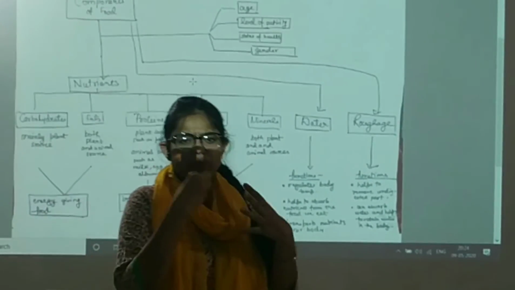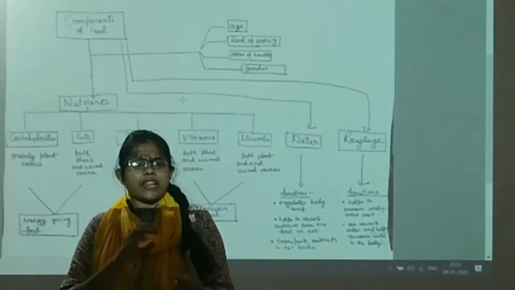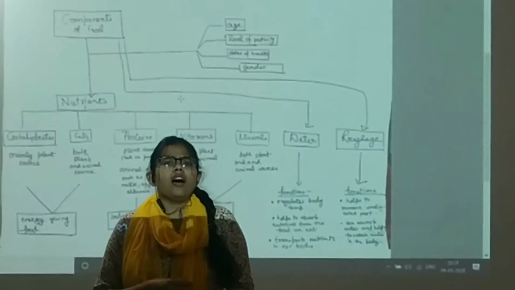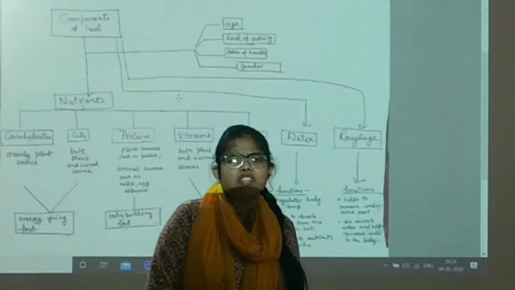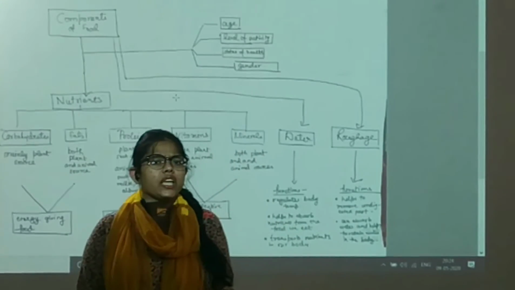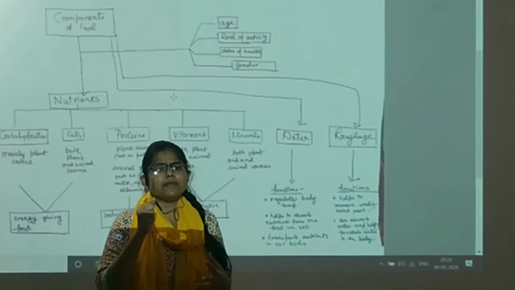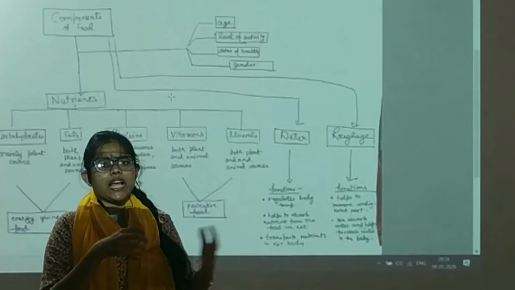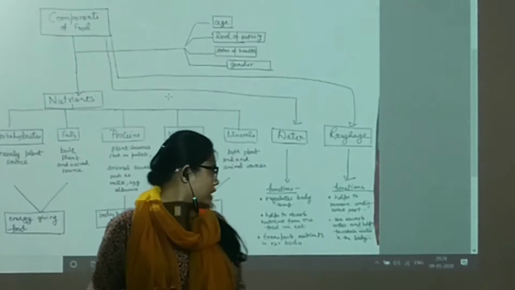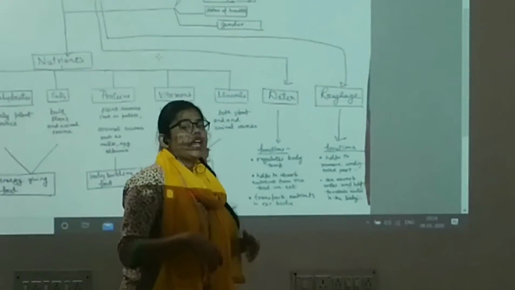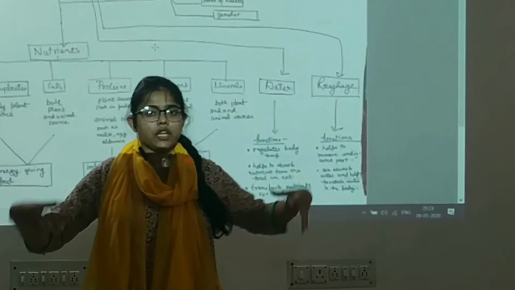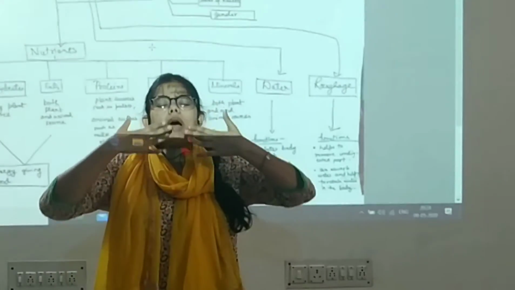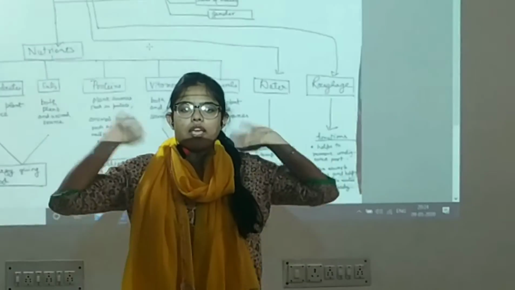Whatever food we are eating definitely has certain components in it, either it is rich in carbohydrate or protein or fat, and water helps to absorb the nutrients. And the third point is, it helps in the transportation of the nutrients from the mouth to all parts of the body.